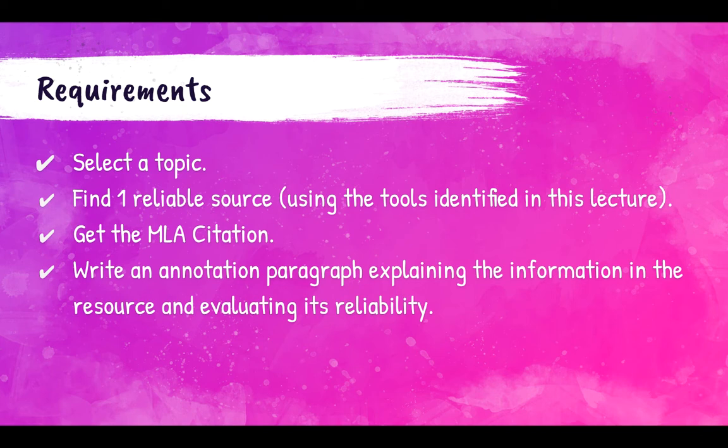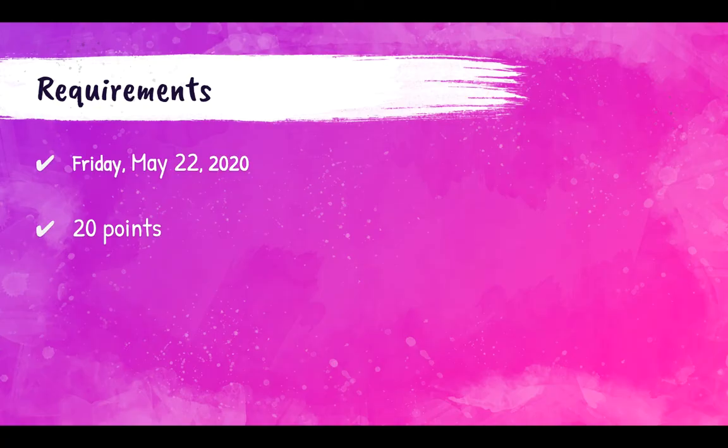And then you want to write your annotation paragraph for that one article, just one, explaining what was covered in the resource and evaluating whether or not it's reliable. This assignment will be due Friday, May 22nd, so that's this Friday, and it's worth 20 points. It's actually worth 30, but I've broken it down into smaller pieces. The final piece is worth 20, so let's look at that now.